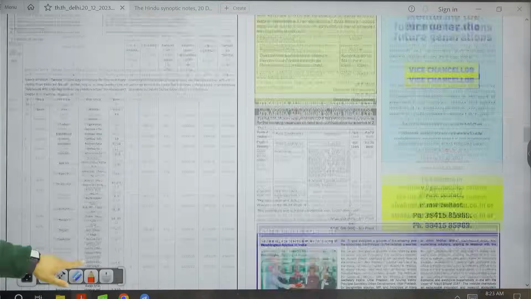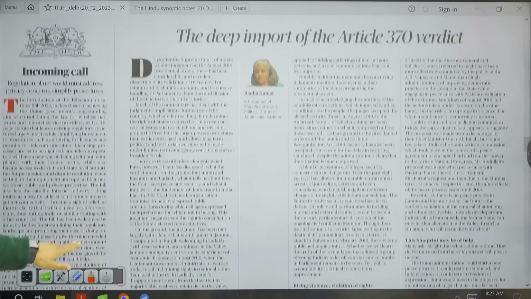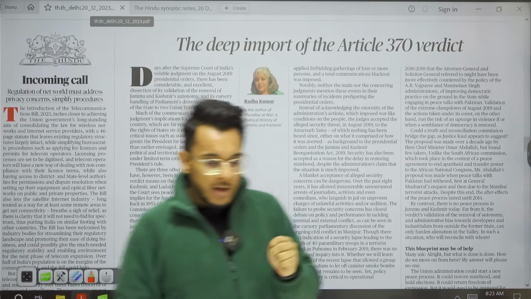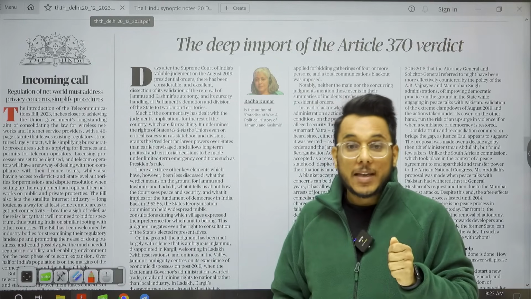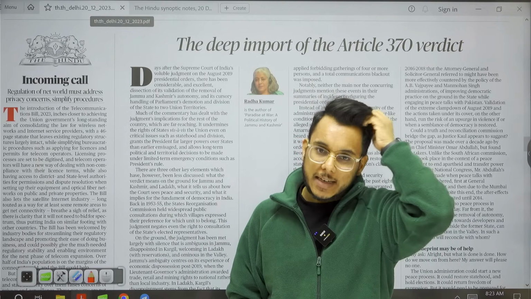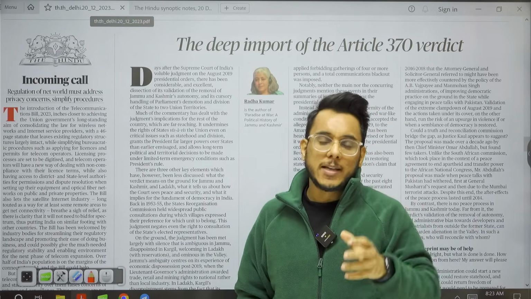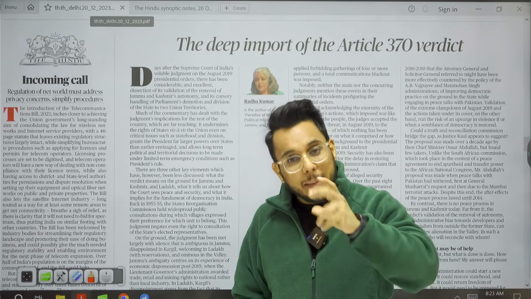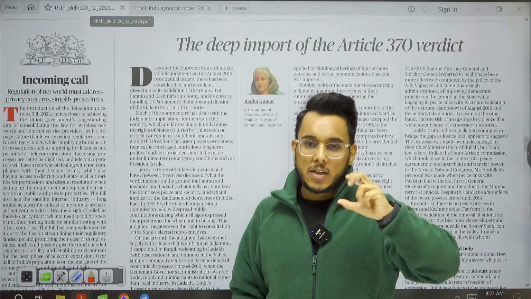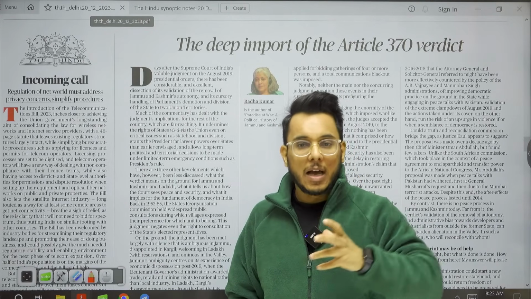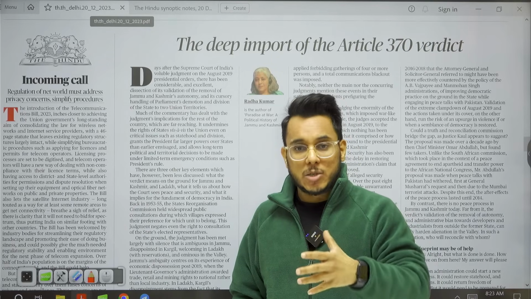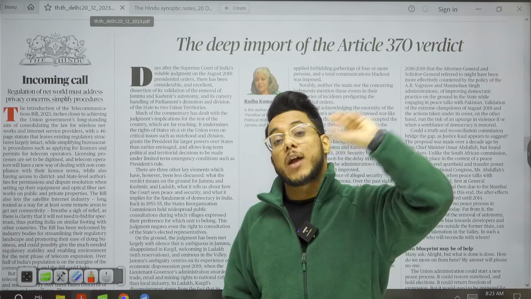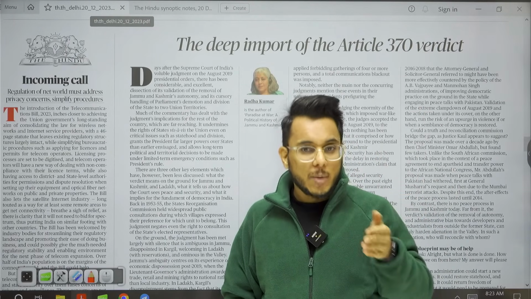Now, as we reach the editorial page, the first article that we have is: deep import of Article 370 verdict. Understand one thing very carefully: recently the Supreme Court has given a judgment with respect to Article 370. Now there are going to be many commentaries on the judgment, about what will happen to the people of Ladakh, what will be the impact on the people of Kashmir, and that the Supreme Court should have looked into or referred to a particular matter. These commentaries are going to be there.